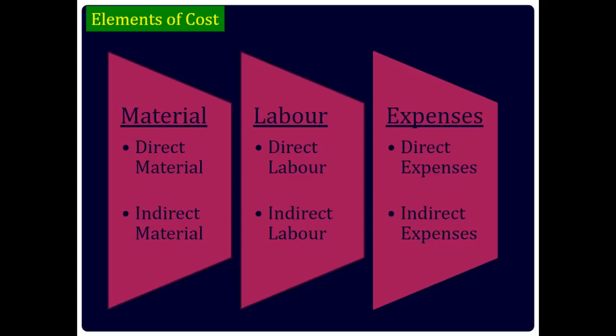Direct labor refers to the amount paid to the workers who are directly engaged in the production of goods. It varies directly with the product. Indirect labor refers to the amount paid to the workers who are indirectly engaged in production of goods. It does not vary directly with the output. Direct expenses refers to the expenses that are specifically incurred by the company to produce a product. A product cannot be produced without incurring such expenses. It varies directly with the level of the output or product.